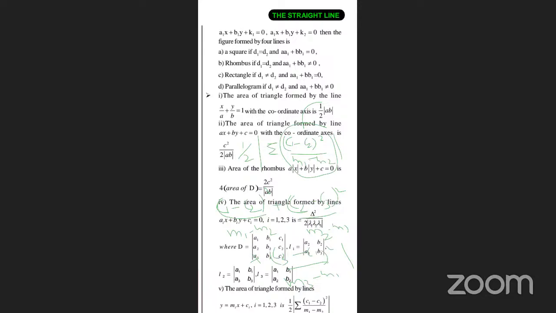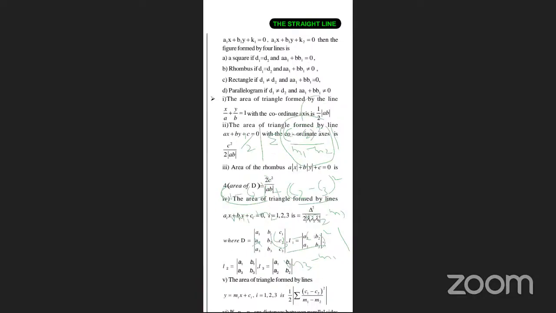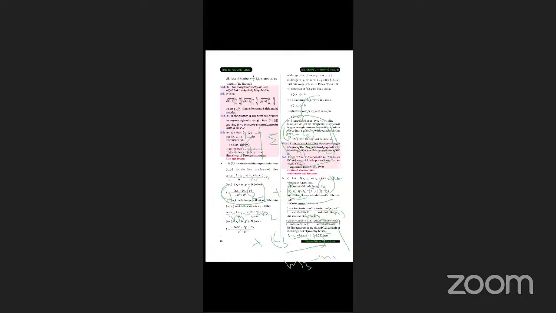Tomorrow we'll discuss the area of a parallelogram, area of a rectangle, and also we have discussed the area of a rhombus in different equations. Once that is done, there is one more topic. I just want to let you know what topics are there. Okay, let us see. That one is done. This is done. Tomorrow we will discuss this one.